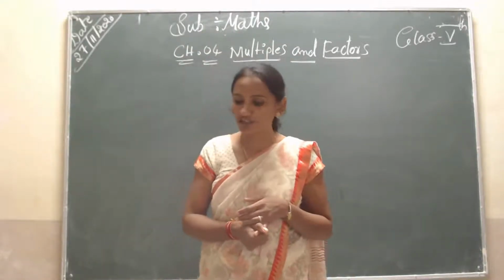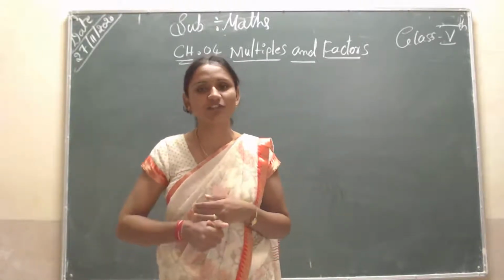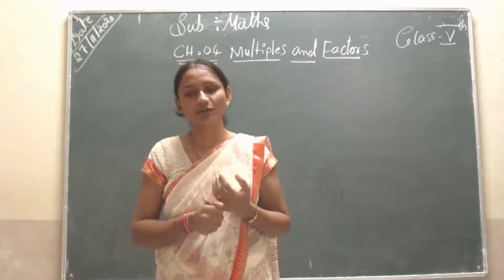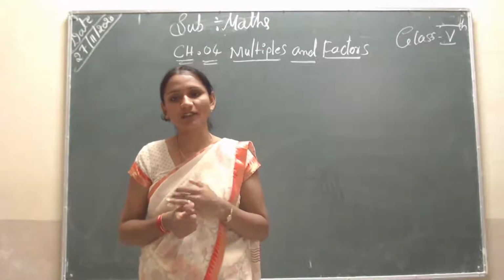The remaining part of 4D: first, find the HCF and LCM. Already we have discussed this in previous classes. Students, you know the full form of HCF is the highest common factor, and LCM is the least common multiple.